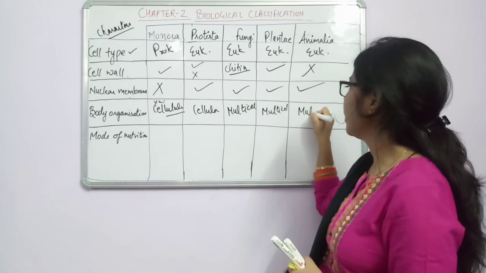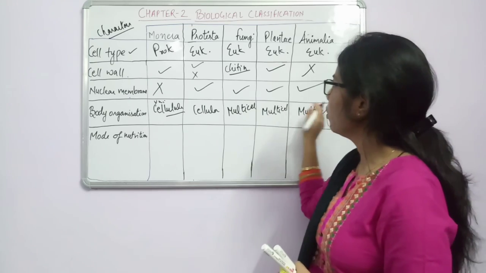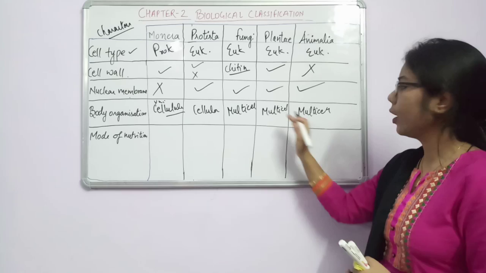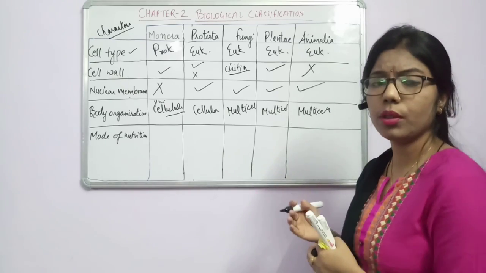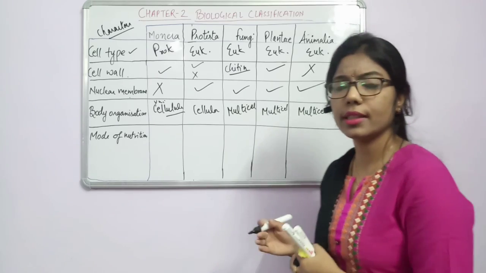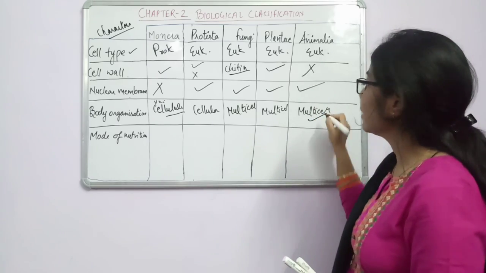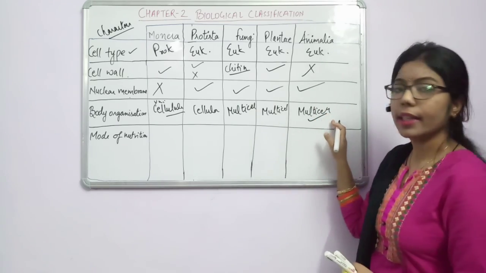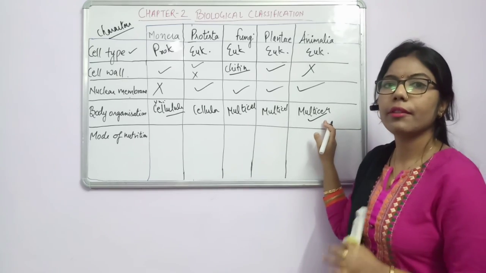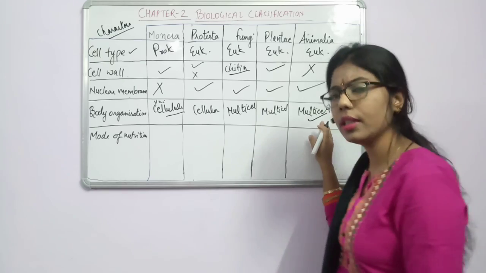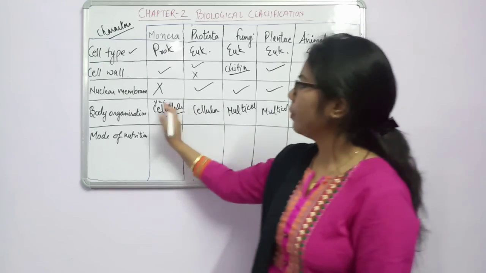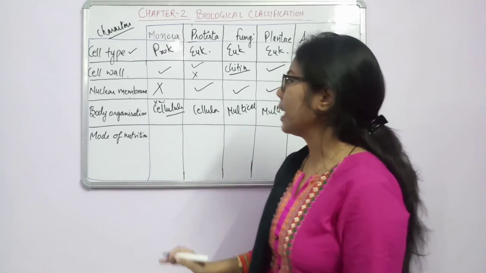But again there is some difference between these. In Plantae and in case of Animalia, there will be changes from cell to tissue, tissue to organ, organ to organ system, then the whole organism. So this is more complicated in the kingdom Animalia, in which there will be proper differentiation of tissue, organ, organ system. Fine. So in the lower ones there will be only a cellular level.